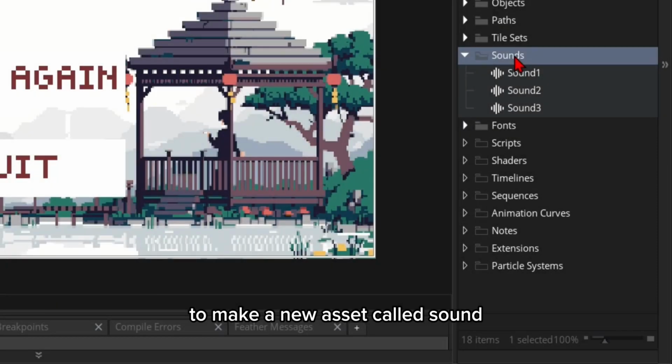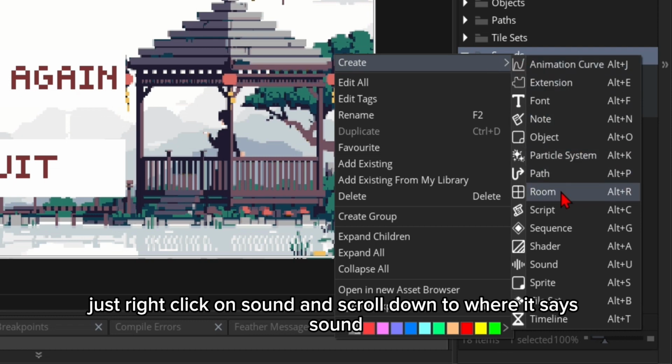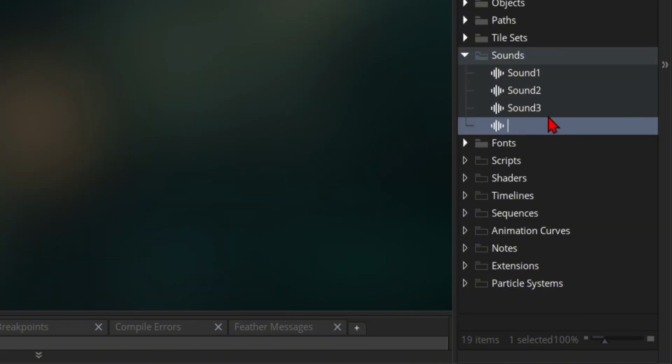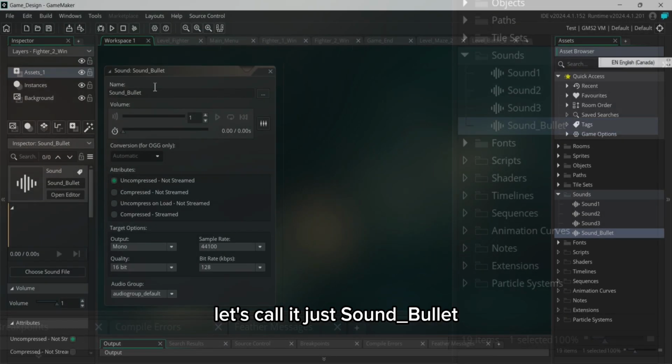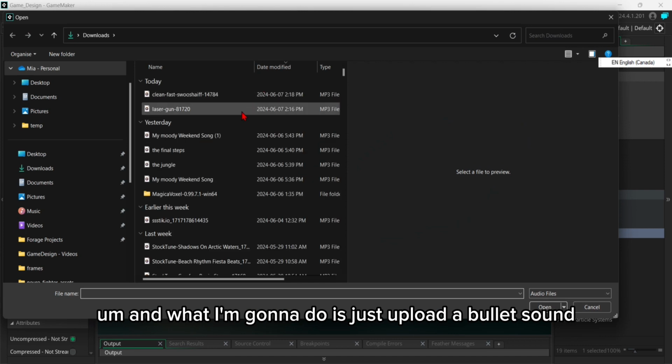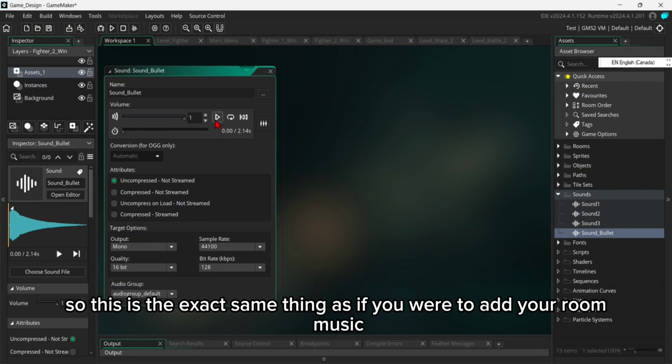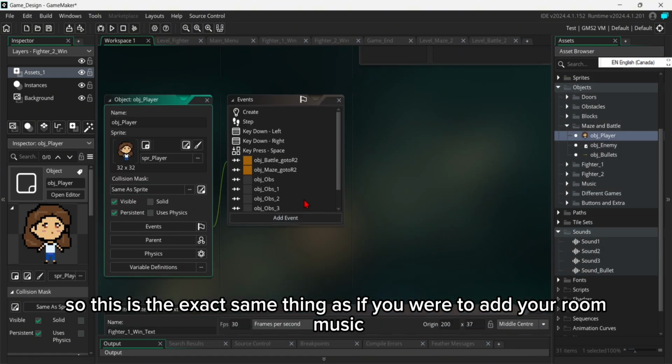To make a new asset called sound, just right-click and scroll down to where it says sound. Let's call it sound bullet. And what I'm going to do is just upload a bullet sound. So this is the exact same thing as if you were to add your room music.